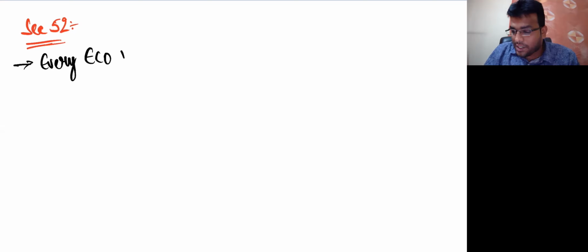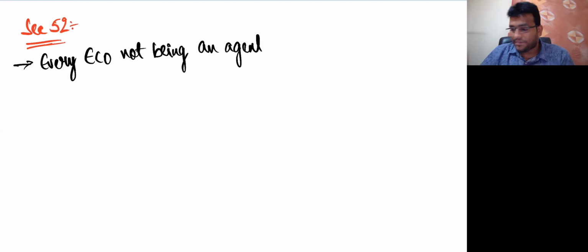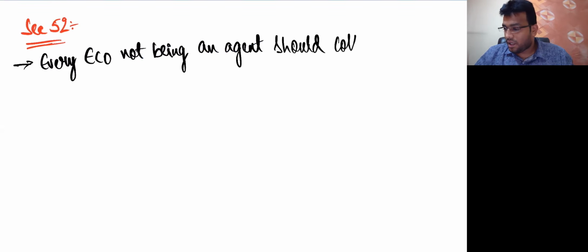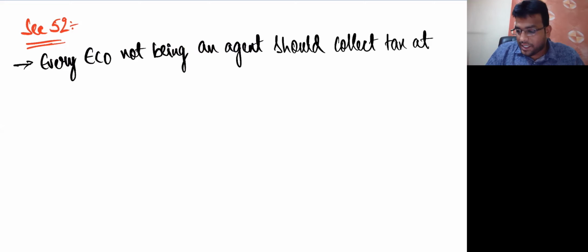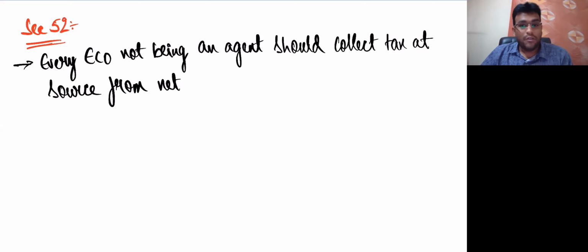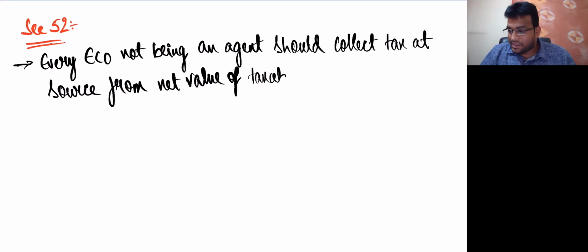Every e-commerce operator not being an agent should collect tax at source, that is TCS. Every e-commerce operator not being an agent should collect tax at source from net value of taxable supplies.